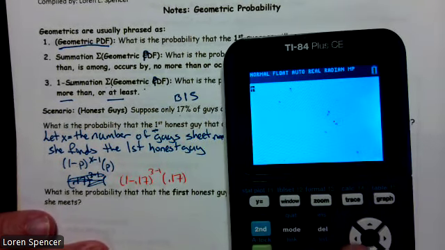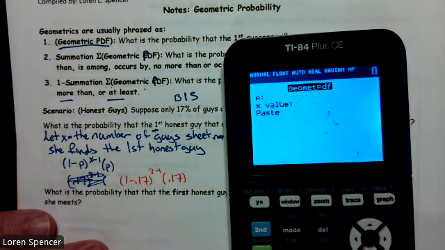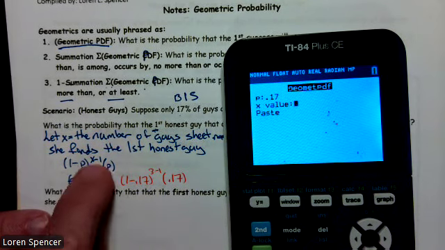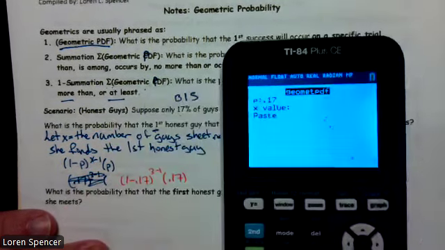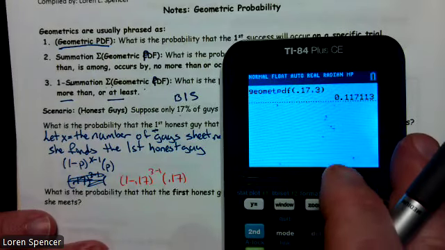So second vars, geometric PDF, probability 0.17. Our X value, we're looking for X, we said was the third one. And we end up getting 0.1171.